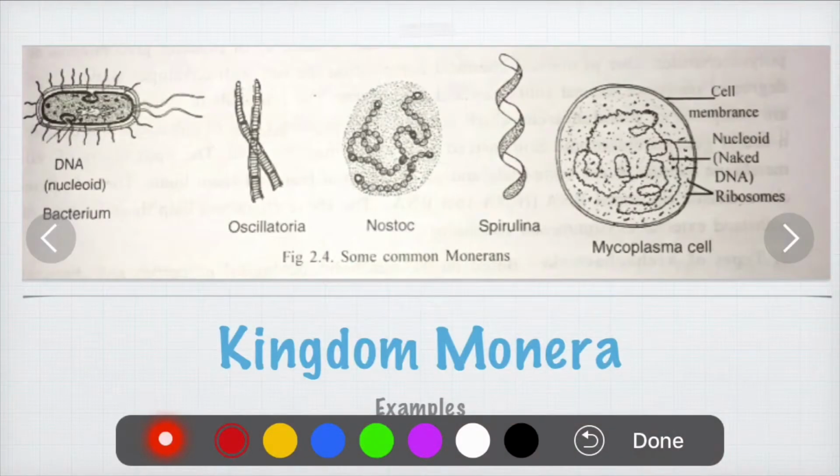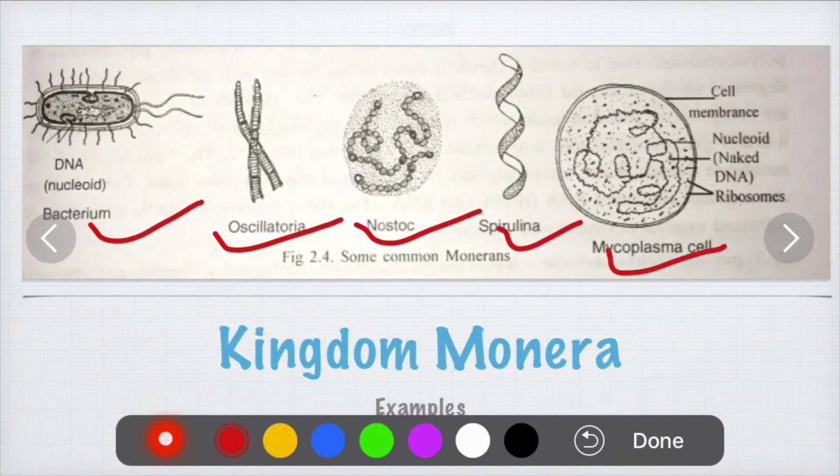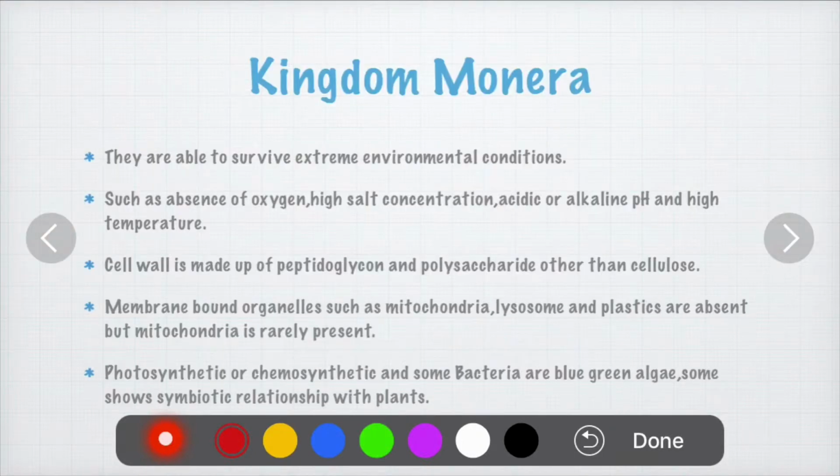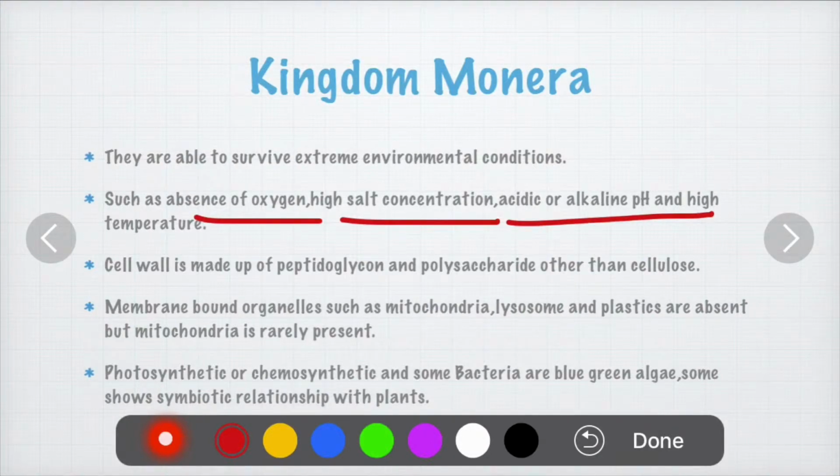Some examples for kingdom Monera are bacteria, Oscillatoria, Nostoc, Spirulina, and Mycoplasma. Mycoplasma is the smallest cell. The organisms which belong to the kingdom Monera have the ability to survive in extreme environmental conditions, such as in the absence of oxygen, at high salt concentration, acidic and alkaline pH, and at high